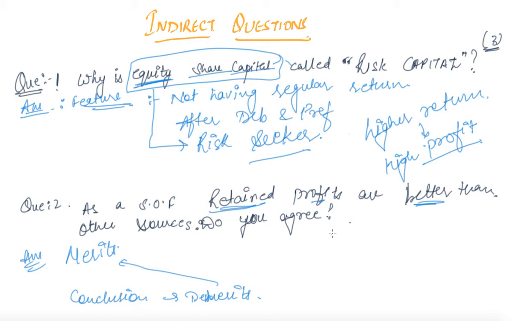And why so? Because first of all, it is flexible, and secondly, it is permanently available, so one is not required to depend on anyone else, as it is the owner's capital. So that is how you are required to write down the merits with a conclusion.